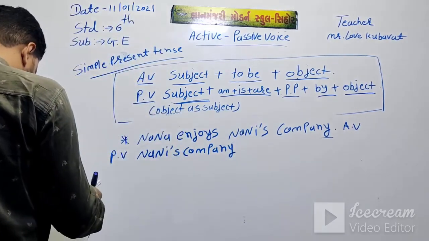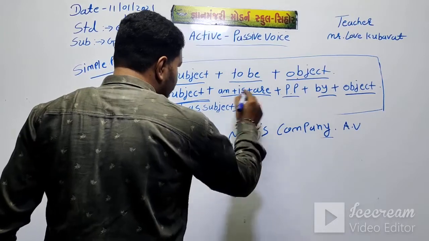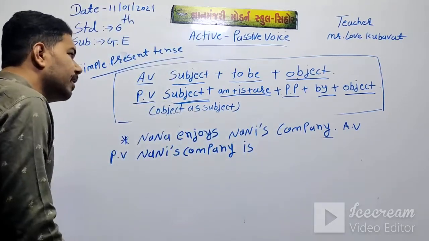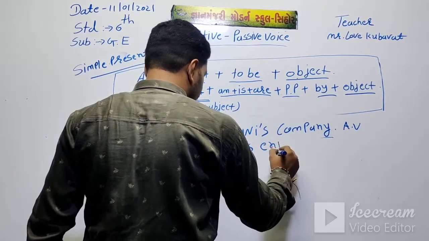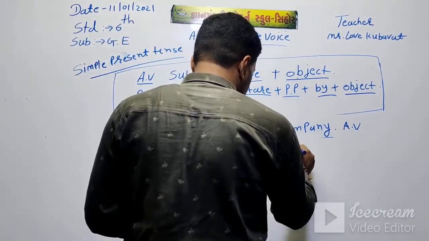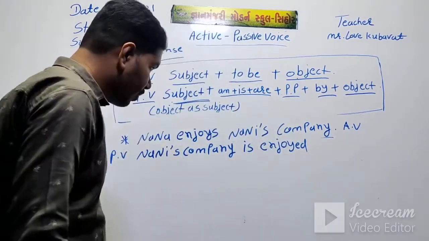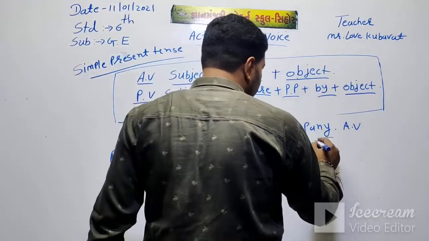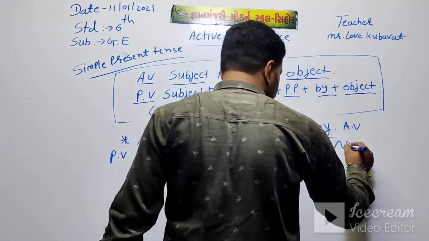Nani's company, then put is, then put the past participle enjoyed. Nani's company is enjoyed, then put by and the object, Nana.